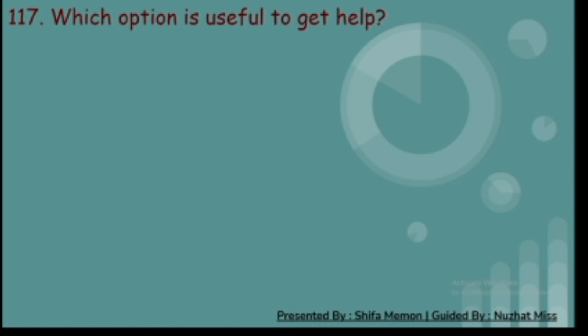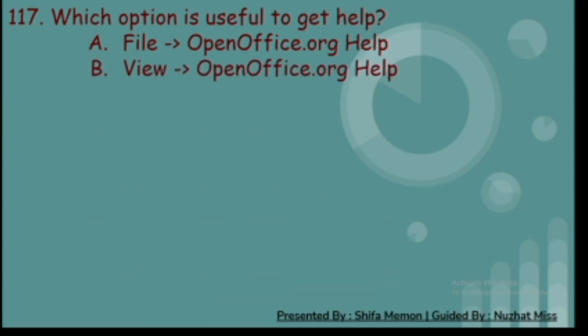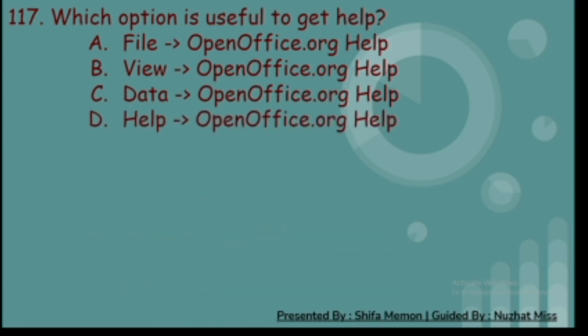117th. Which option is useful to get help? A. File and OpenOffice.org help, B. View and OpenOffice.org help, C. Data and OpenOffice.org help, and D. Help and OpenOffice.org help. And the correct answer is D. Help and OpenOffice.org help.